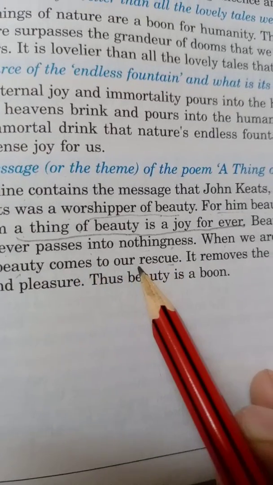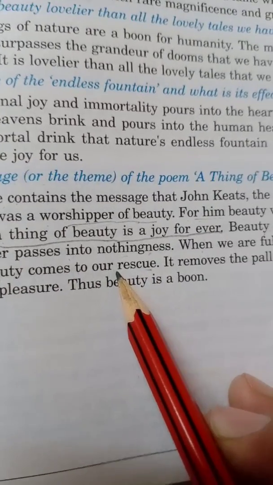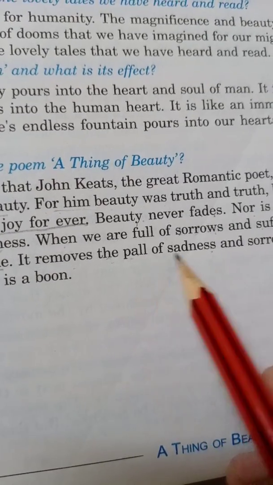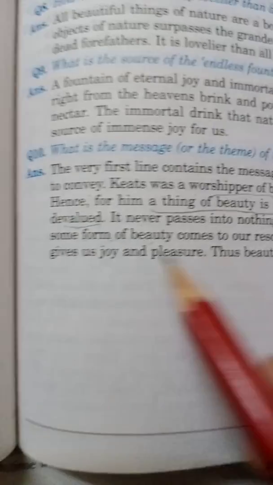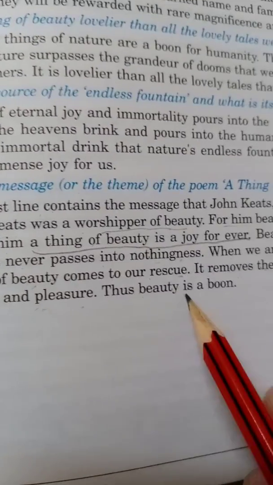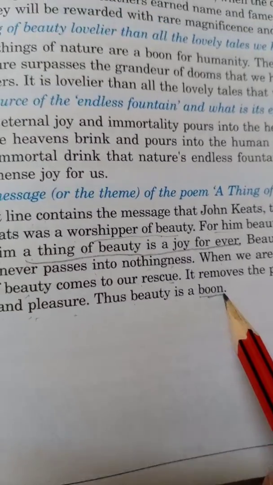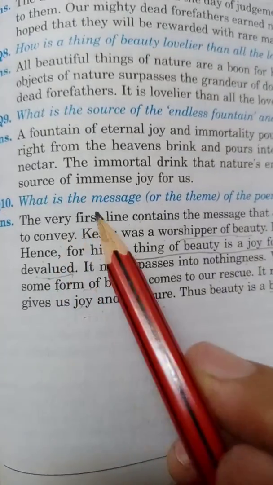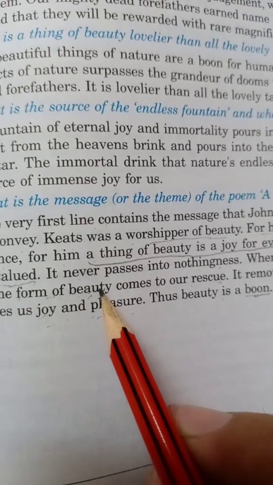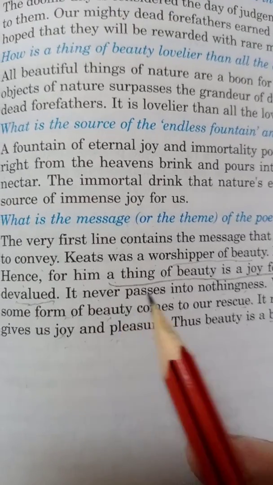It removes the pall of sadness, the curtain or the barrier of sadness and sorrows, and gives us joy, pleasure and happiness. Thus beauty is a boon. Boon means blessing. So dear students, this is the message or the theme given in the poem A Thing of Beauty.